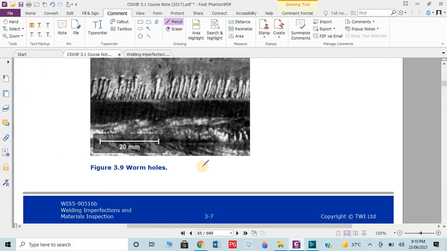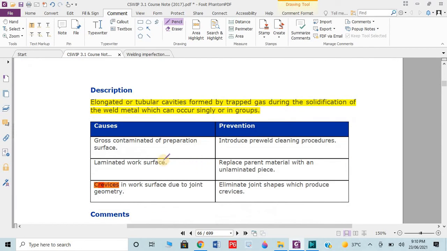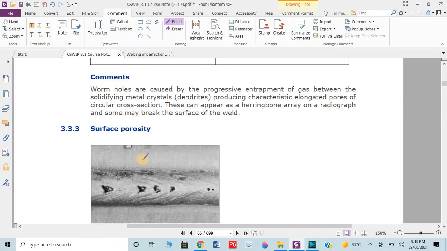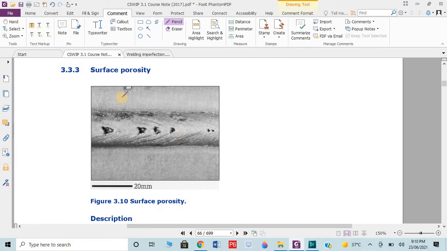Then we have wormholes, cavities. In the cavities we have wormholes. Elongated and tubular cavities found by trapped gases during solidification of weld metal, which can occur singly or in a group. Elongated and tubular cavities mean that during the solidification some gases can be entrapped in the weld metal, which could occur singly or in the form of a group. It's known as wormholes, right? So causes could be gross contamination or poor preparation. Prevention, introduce prevailed cleaning procedures like this. We don't need to focus on these more things, just need the concept.